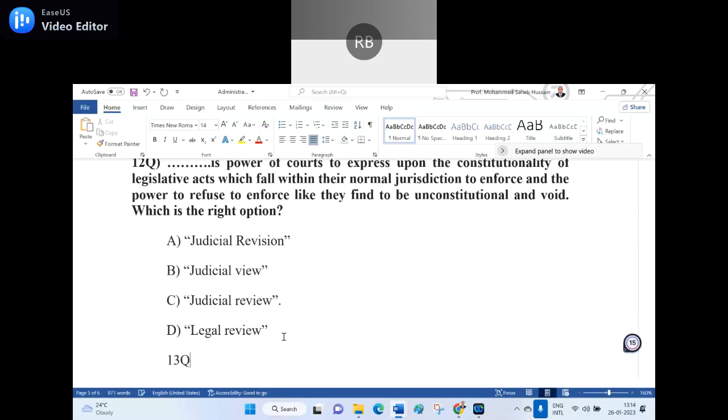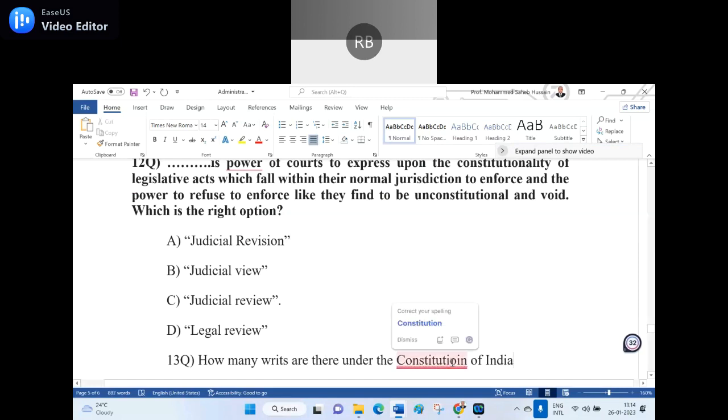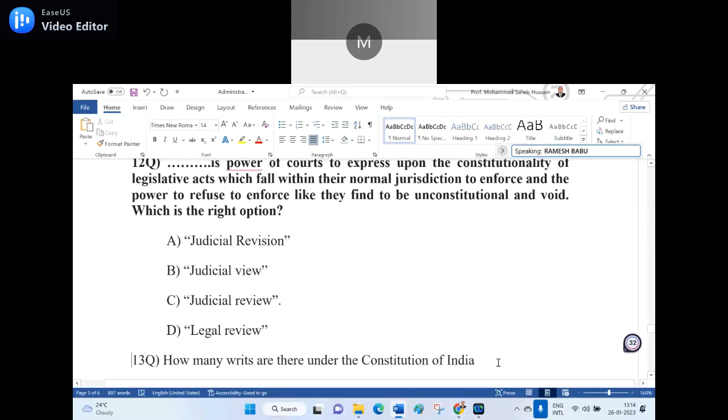How many writs are there under the Constitution of India? Five writs are there. I want the sequence. Then I will write the wrong sequence, and you have to give me the answer for that.